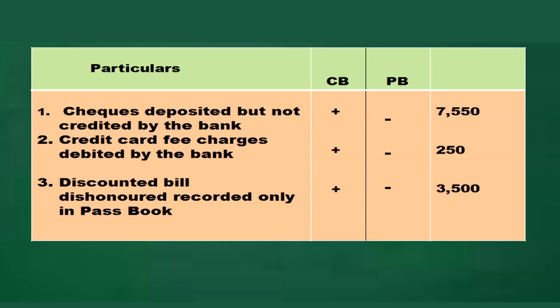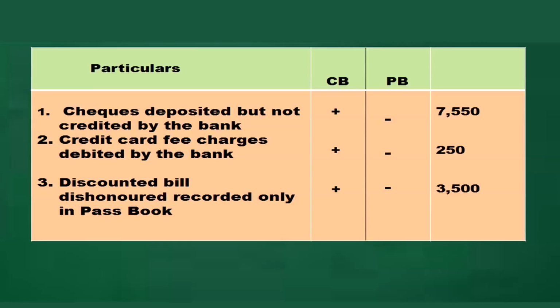Discounted bill is dishonored and it is recorded only in the passbook. When the bill is honored, that much increase in the passbook must have occurred. So when it is dishonored, that much amount is deducted. So in the passbook I have written minus sign, but the firm did not come to know that the bill is dishonored. So in the cash book plus sign, amount 3,500.